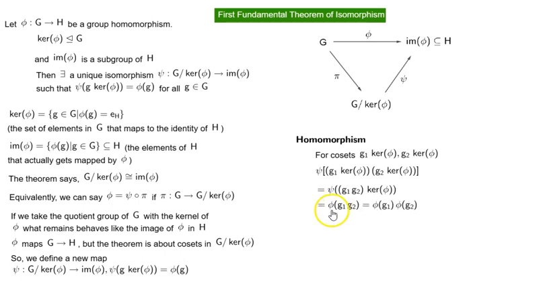This will map to phi of g1 g2, which is equal to phi of g1 times phi of g2. So psi of g1 kernel phi times psi of g2 kernel phi is equal to phi of g1 times phi of g2. Psi is a group homomorphism, we can say.